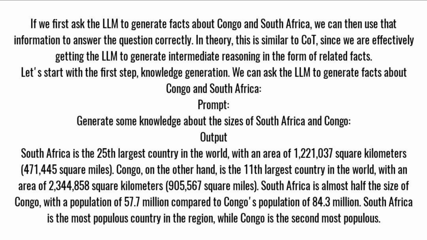Congo, on the other hand, is the 11th largest country in the world, with an area of 2,344,858 square kilometers, 905,567 square miles. South Africa is almost half the size of Congo, with a population of 57.7 million compared to Congo's population of 84.3 million. South Africa is the most populous country in the region, while Congo is the second most populous.